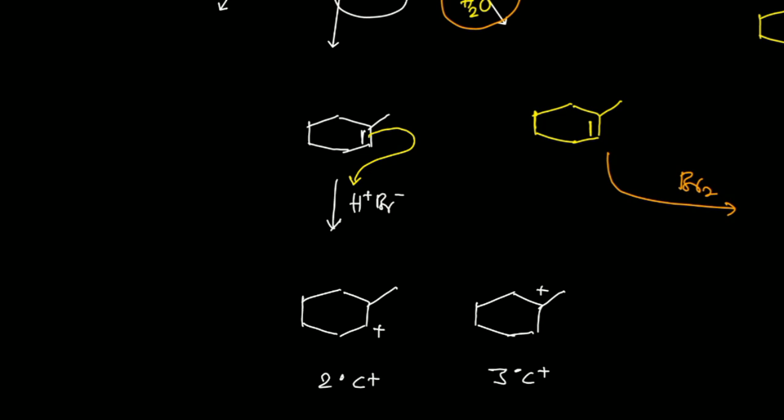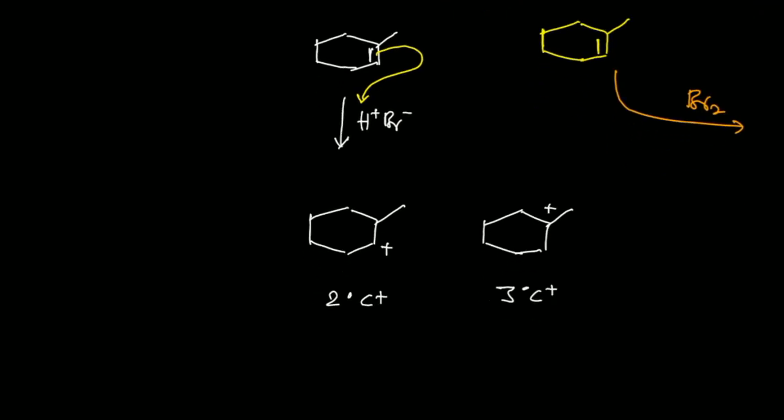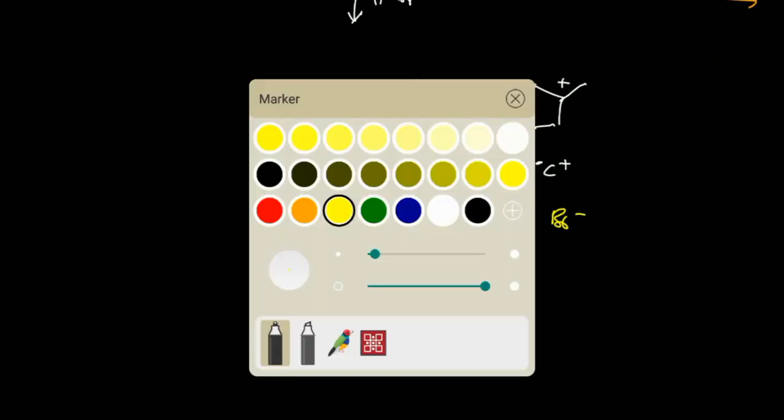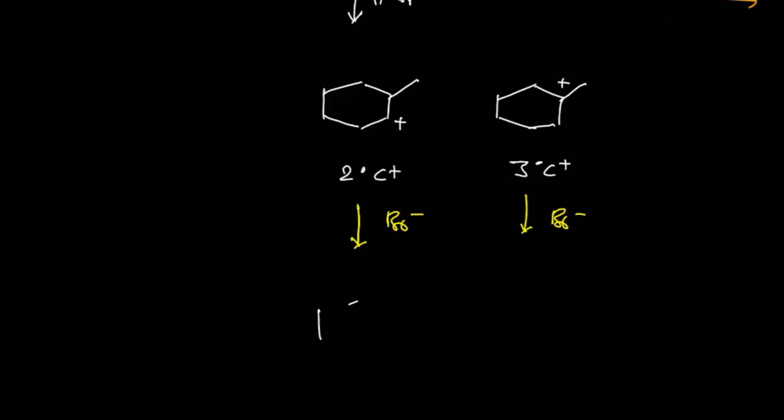Okay, and now in that case we have the reagent, the negative ion, that is Br negative. You can add it to that cation, so you will get the product. This is your Br, and in this case this will be your Br.